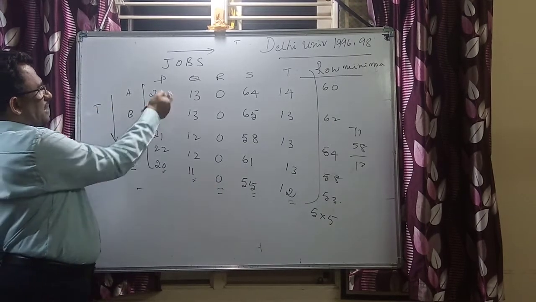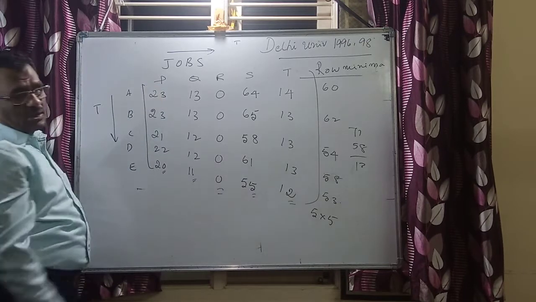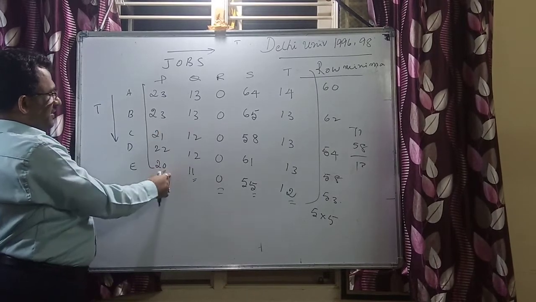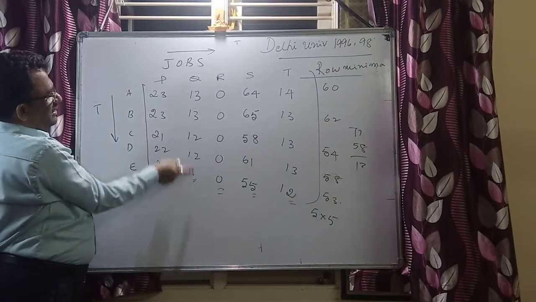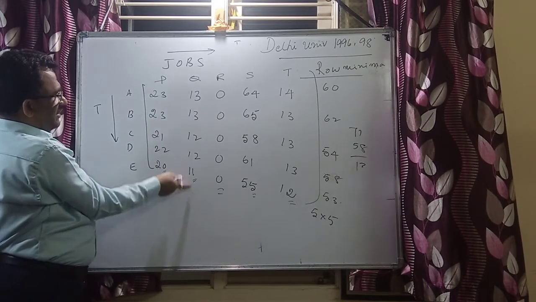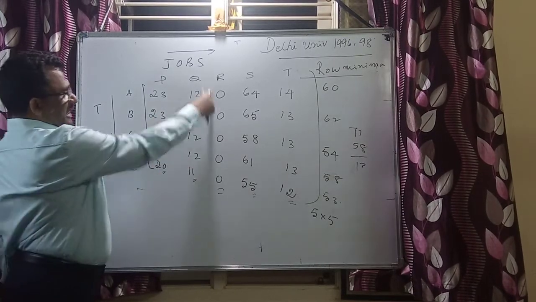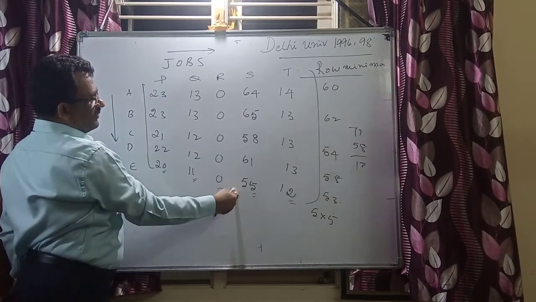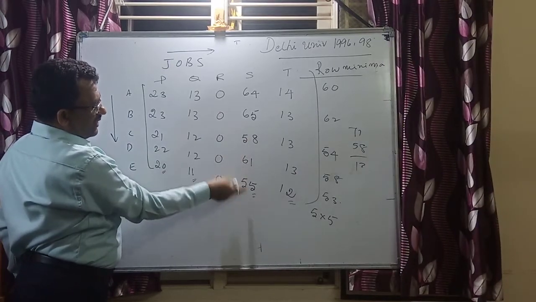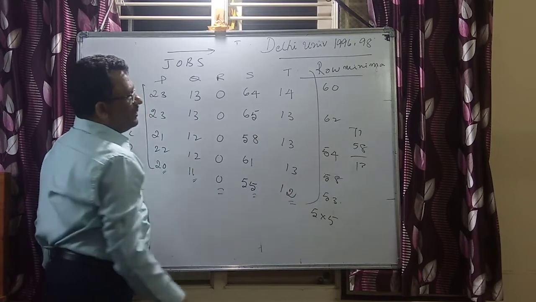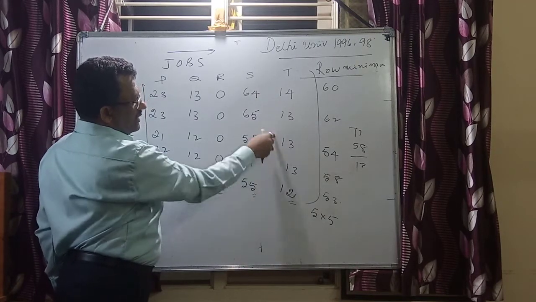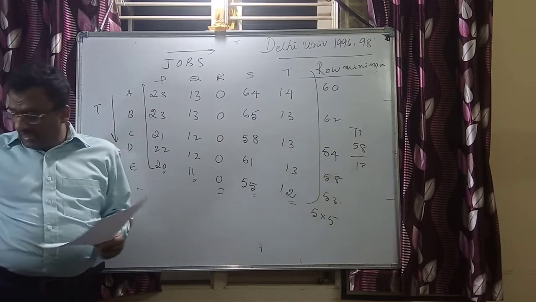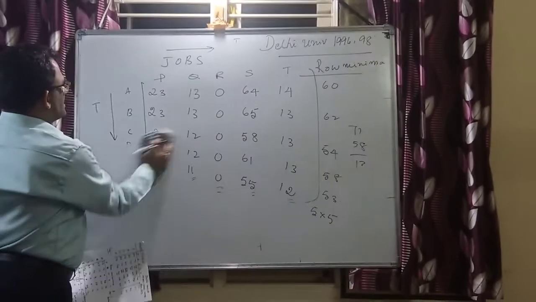Now it is going to be 23 minus 20, that is 3. I am speaking about the column minima operation of the revised matrix. Again 23 minus 20, 21 minus 20, 22 minus 20, 13 minus 11, 13 minus 11, 12 minus 11, 12 minus 11 again, 11 minus 11. That is again this column remains same. Now this is 64 minus 55, 65 minus 55, 58 minus 55, 61 minus 55, 55 minus 55. Now we said 12 minimum here, 14 minus 12, 13 minus 12, 13 minus 12, 13 minus 12, 12 minus 12.